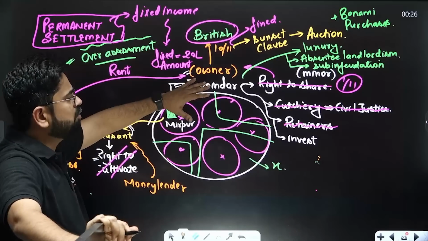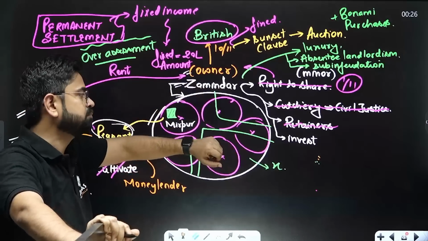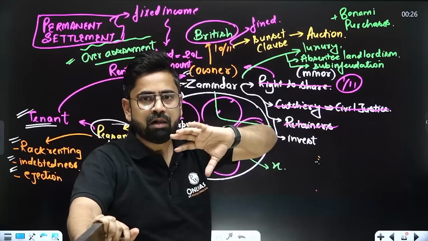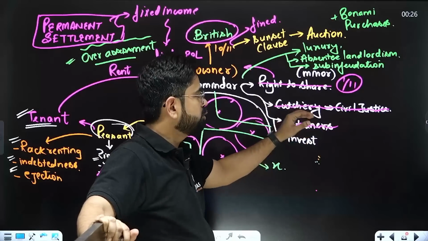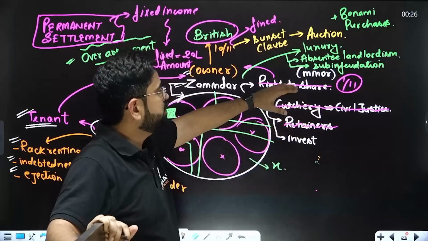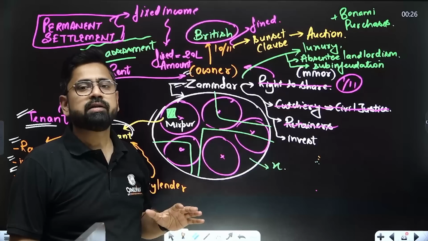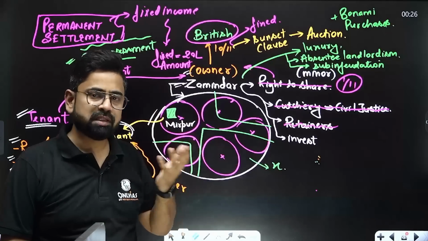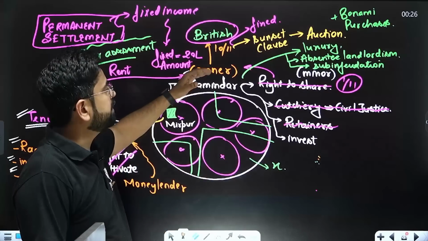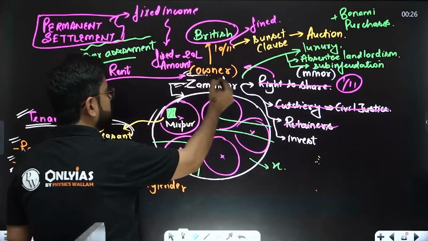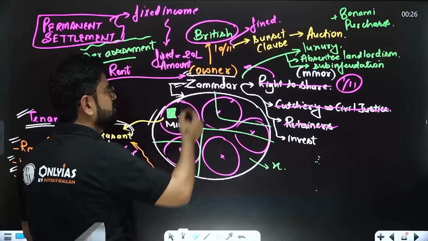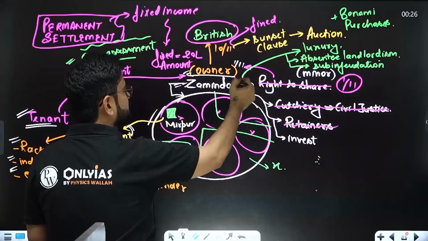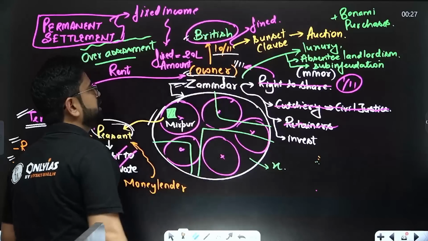Earlier, the zamindar had some duties as well. For example, he was supposed to keep some lathi retainers and do civil justice. He only had the right to a share. Whatever was being cultivated in the zamindari, he had some share in it, 5%, 10%. But now he becomes the owner. Whatever rent he is collecting, as decided between the British government and the zamindar, 1/11 he was supposed to keep, and 10/11 should go to the Britishers.